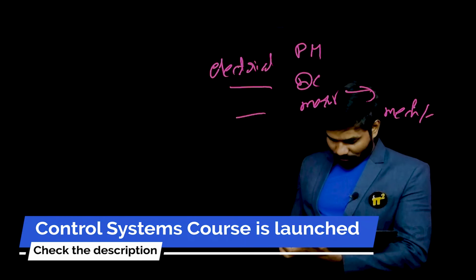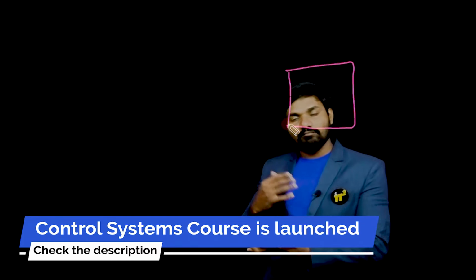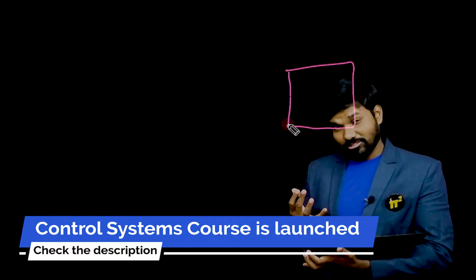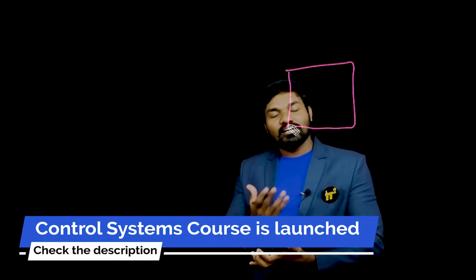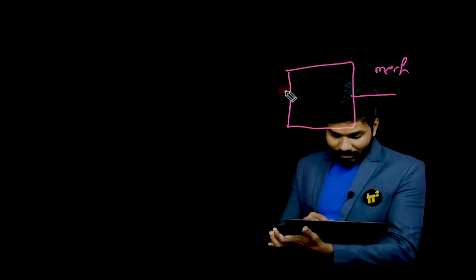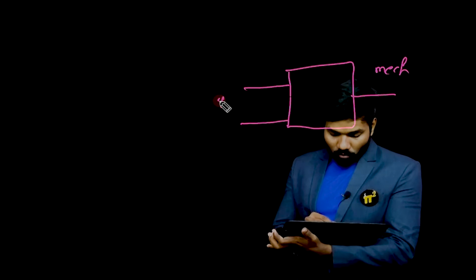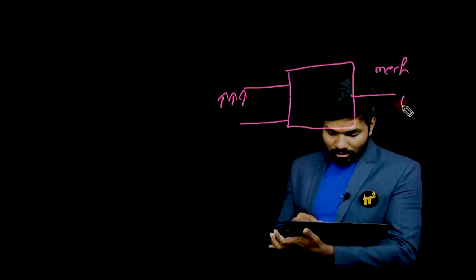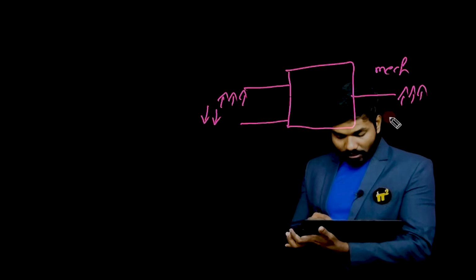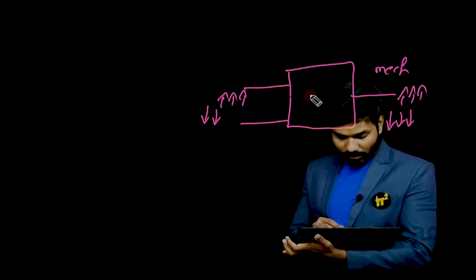So let's take a DC motor. Let me just brief you how we'll achieve a speed control of a DC motor. You must be having a basic idea of speed control of a DC motor. The output of the DC motor, which is mechanical, can be controlled by the voltage you're applying here. If you apply more voltage, the speed will increase. If you decrease the input voltage, the speed will decrease. These are simple basic fundamental aspects of a DC motor, right?